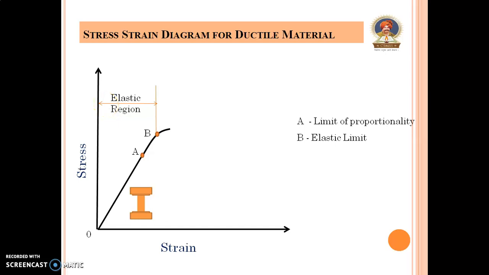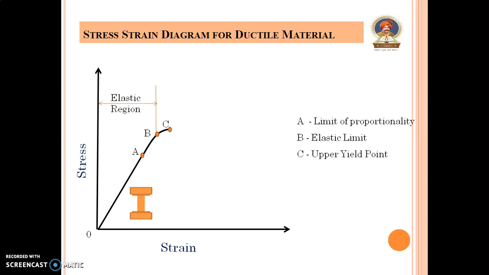Now, point C is called as upper yield point. At this point, there is increase in strain, but there is no increase in stress. At this point, the material moves to plastic stage, and the stress at point C is called as upper yield point stress.